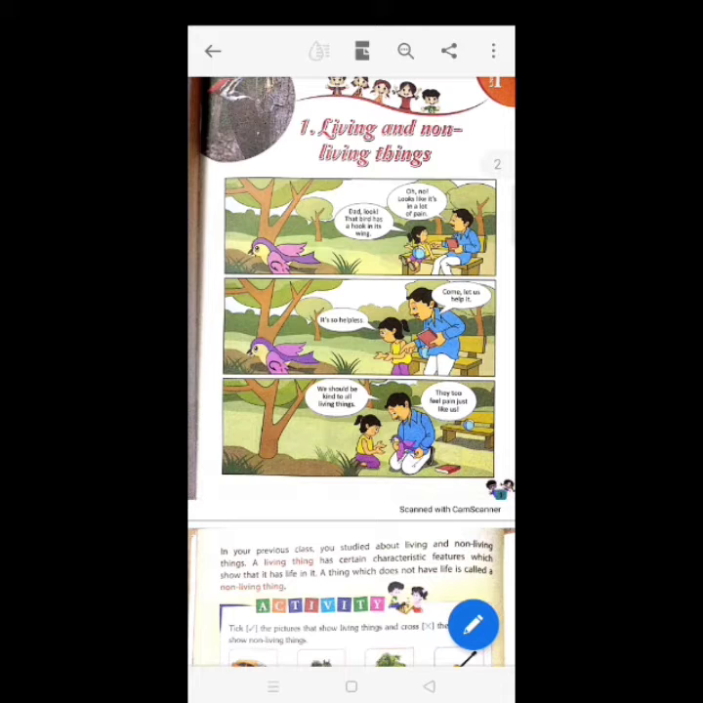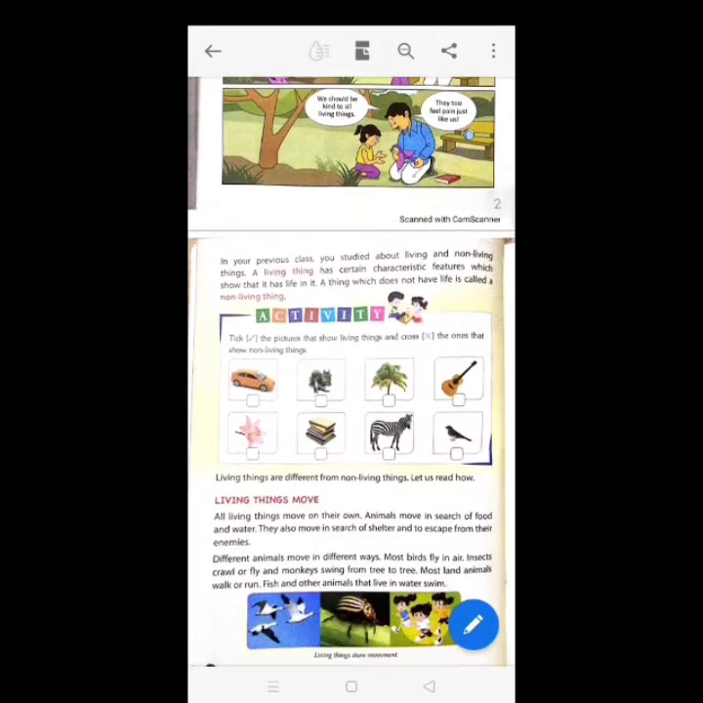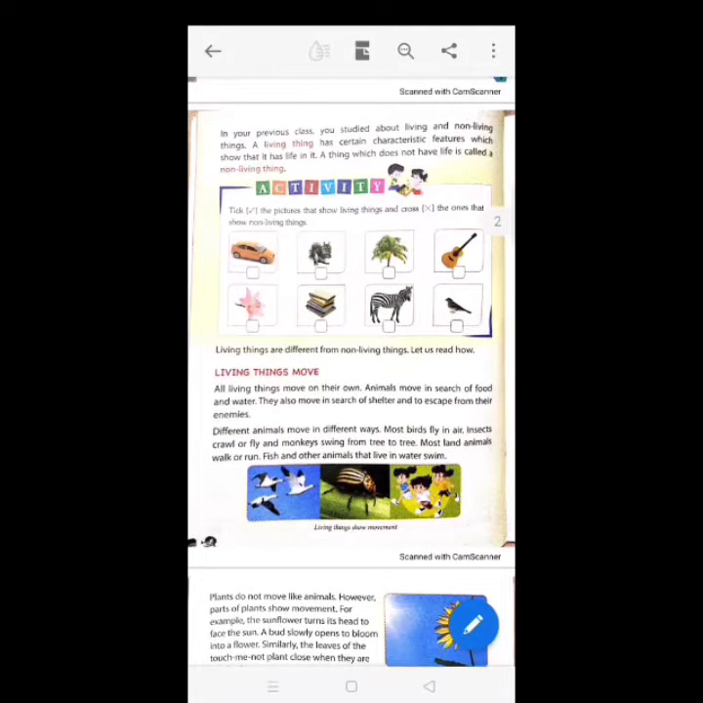Living and non-living things. In your previous class, you have already studied about living and non-living things. A living thing has certain characteristic features which show that it has life in it. A thing which does not have life is called a non-living thing.